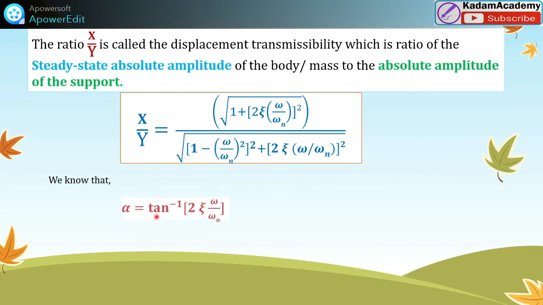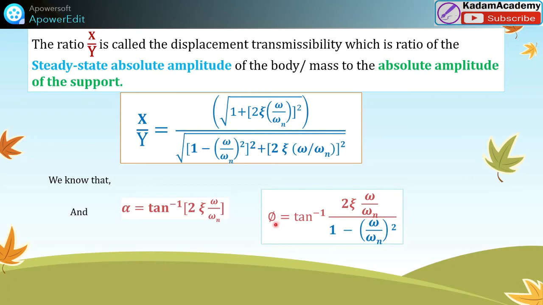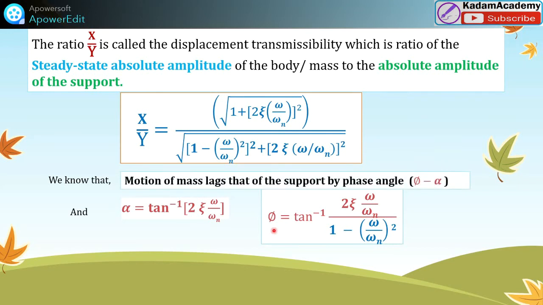We already studied alpha is equal to tan inverse of 2 zeta omega by omega n. Now we'll go into detail for this phase lag, that is the difference between phi and alpha. So the motion of the mass lags that of the support. Phi is for this mass, alpha we already calculated. This phi minus alpha is the phase angle.